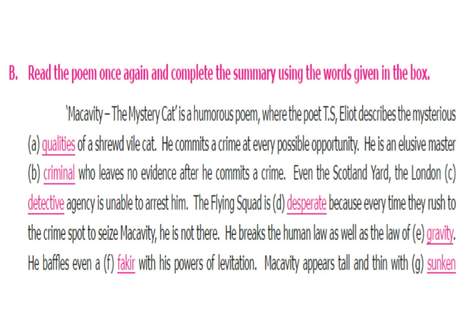Read the poem once again and complete the summary using the words given in the box. Macavity, the mystery cat. It's a humorous poem where the poet T.S. Eliot describes the mysterious qualities of a shrewd wild cat. He commits a crime at every possible opportunity. He is an elusive master criminal who leaves no evidence after he commits a crime. Even the Scotland Yard, the London detective agency, is unable to arrest him. The flying squad is desperate because every time they rush to the crime spot to seize Macavity, he is not